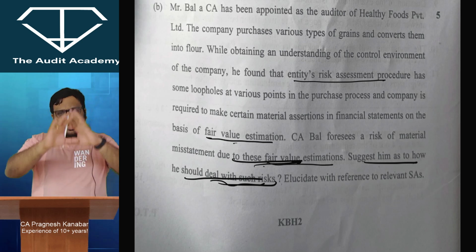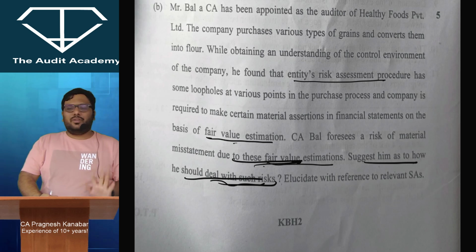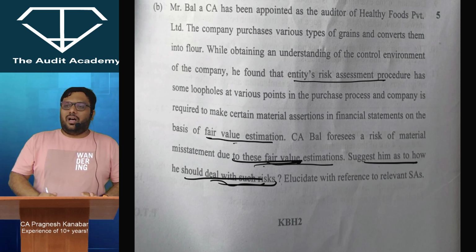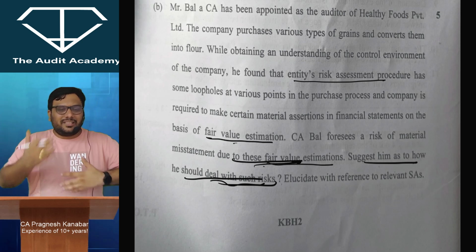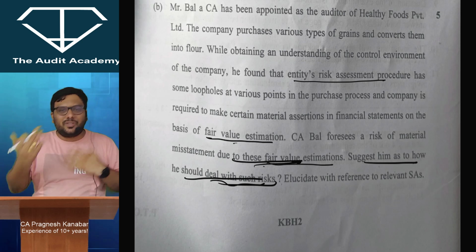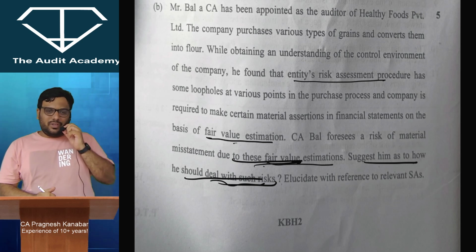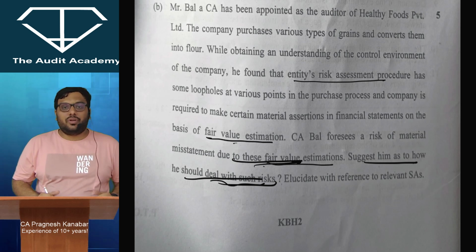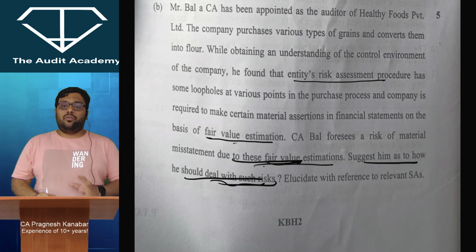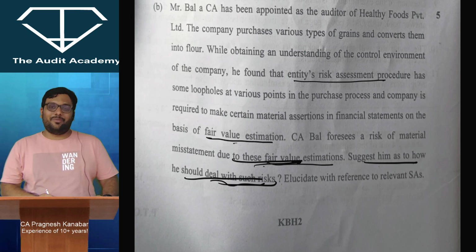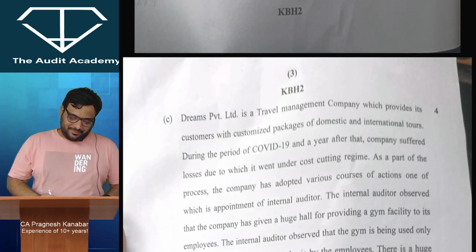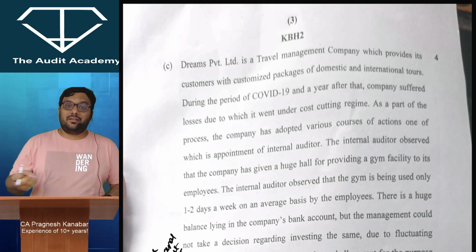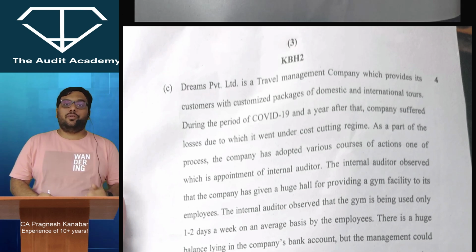Okay, in estimates, no matter how much ever you study, the basic thing is that we have to verify the assumptions, the methods, the recognition, the disclosures. All right, so even if a student has written general language, I think a couple of marks the student should be able to secure, and if the student was able to write exactly from what was given in my book, then it is great. Yes, I can claim that all of these discussions are a part of our book, so not a big problem. All right, okay. If anyone wants the page numbers and stuff, don't worry, in this particular YouTube video I will post it as a comment, but at a later stage.